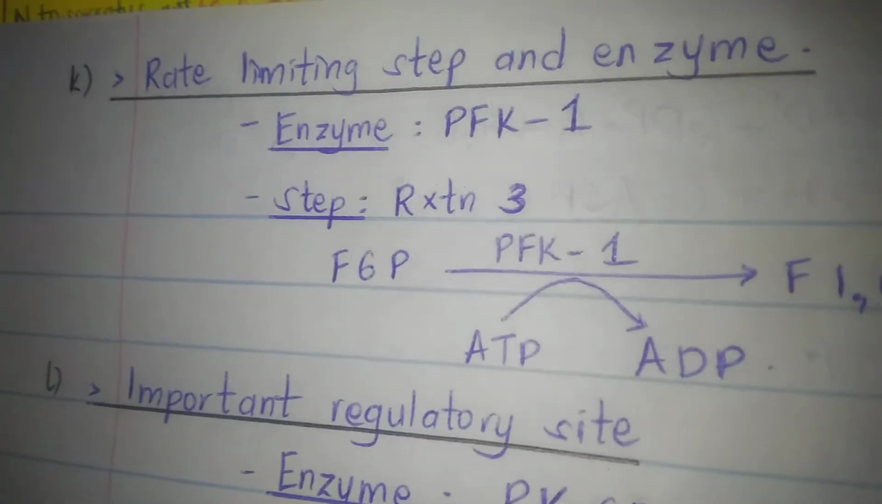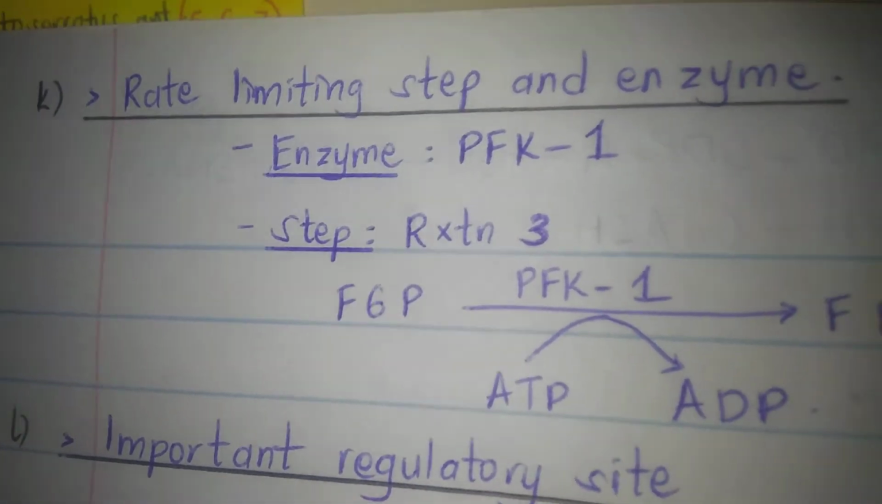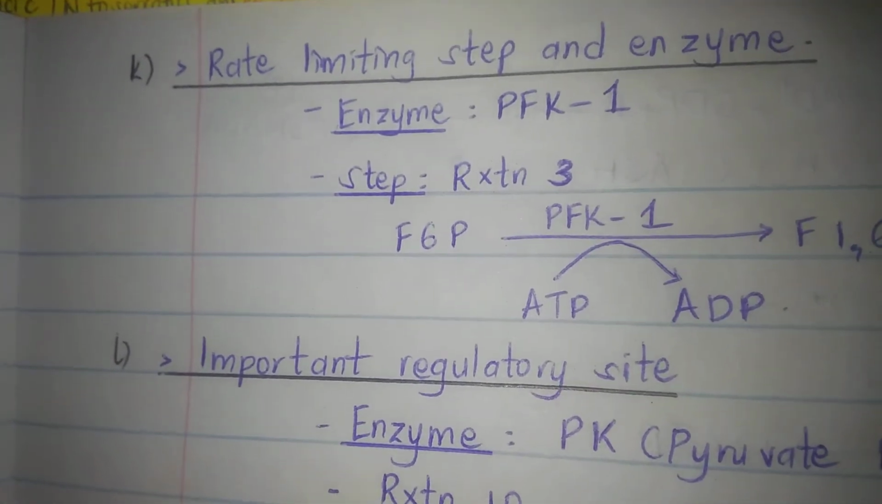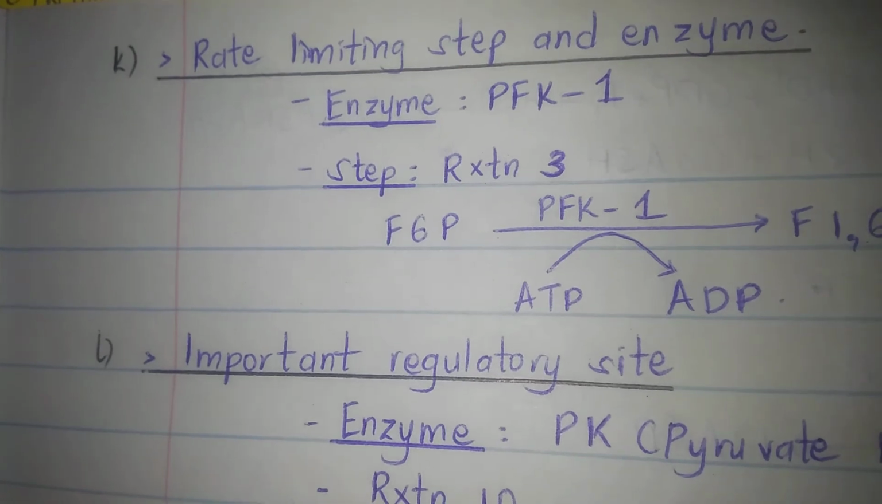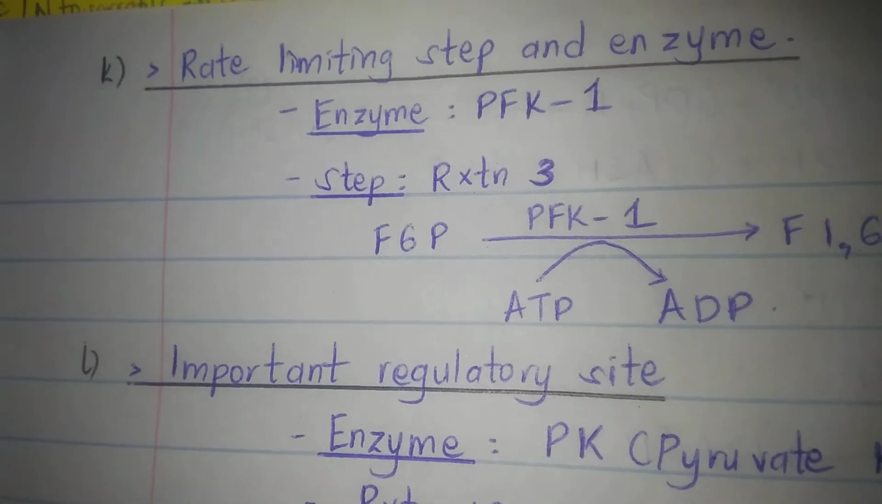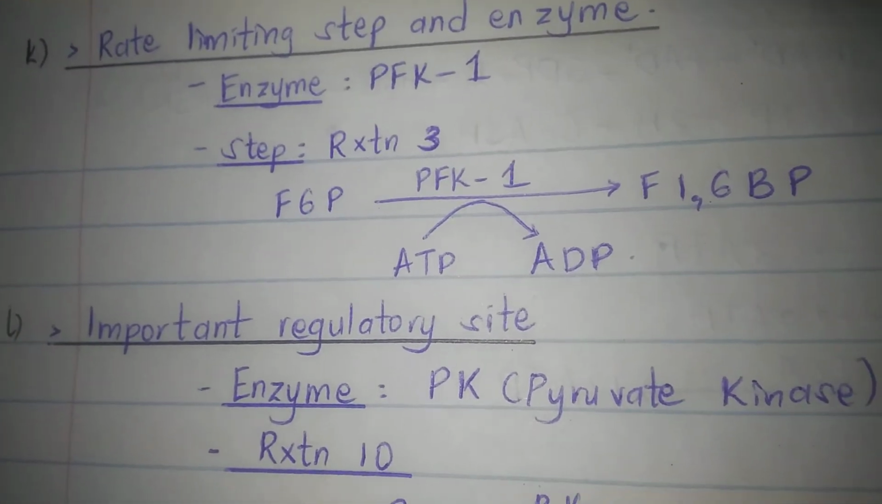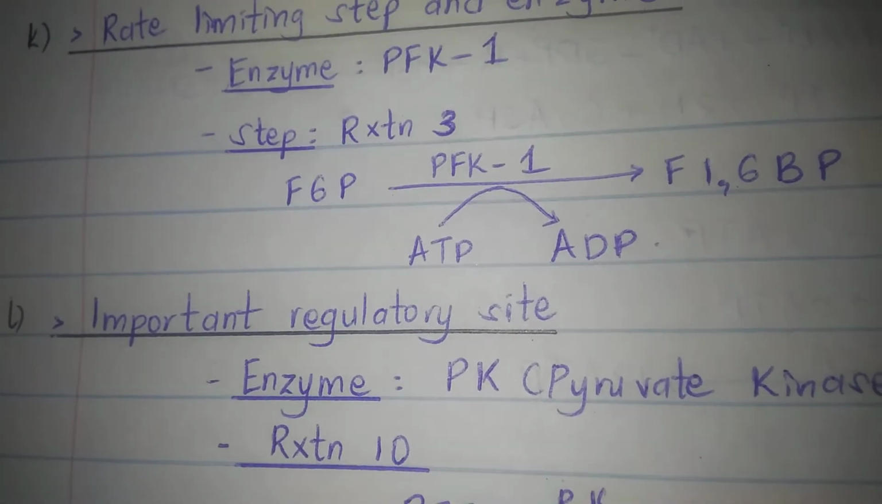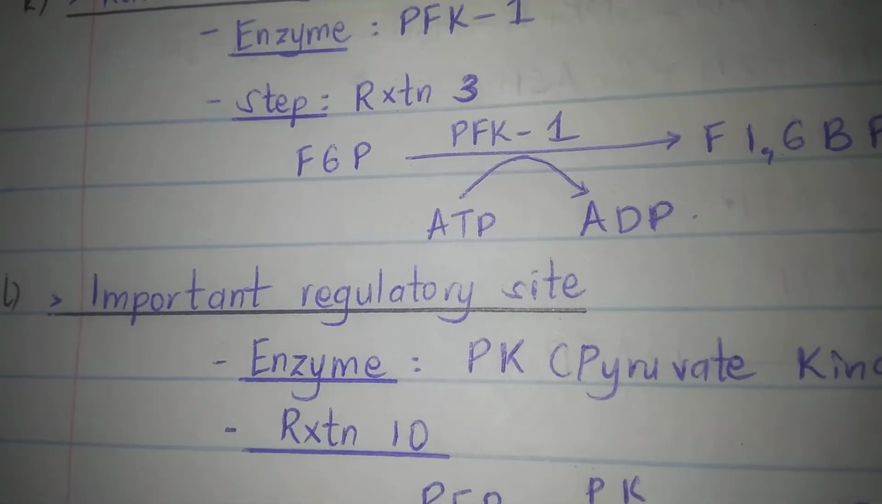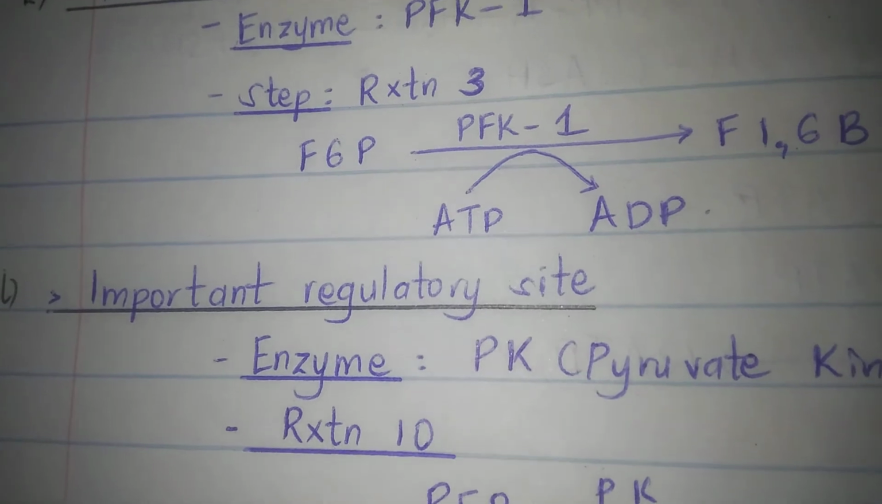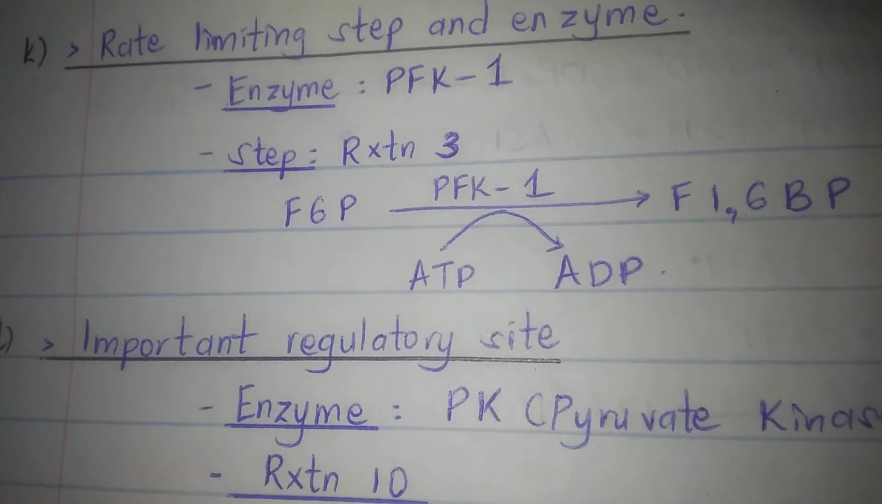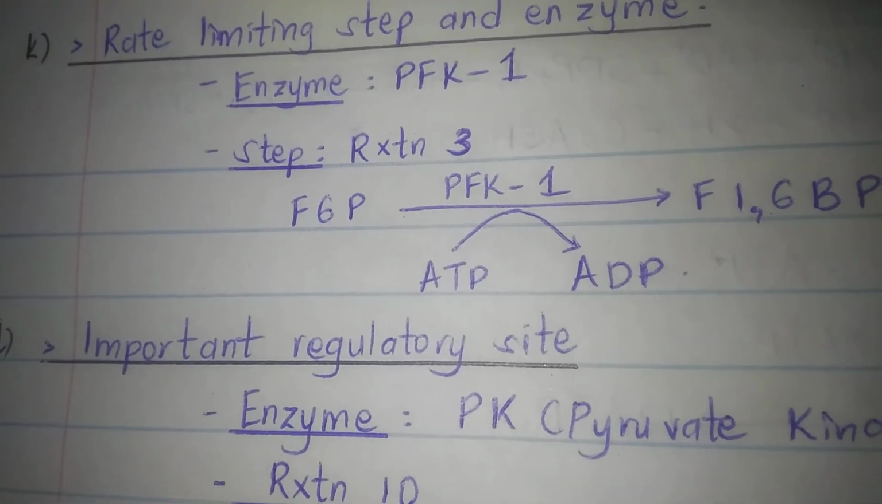So our next question would then be, what is the rate limiting step and enzyme of glycolysis? The enzyme will be PFK1, and the reaction is reaction 3 of glycolysis, where fructose 6-phosphate is being converted to fructose 1,6-bisphosphate using the enzyme PFK1, and ATP is being used.